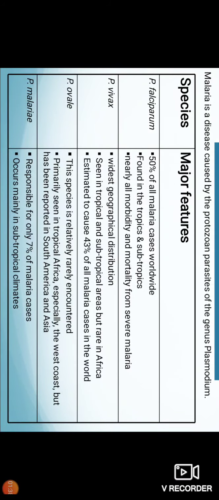Vivax is also important and it is known for its wide geographical distribution. It is common in tropical as well as subtropical countries, but it is rare in Africa. Almost 43% of malaria cases in the world are due to Plasmodium vivax infection, while ovale and malariae are rare.